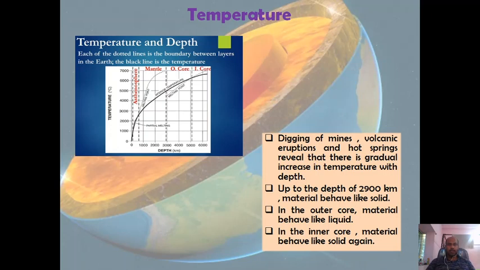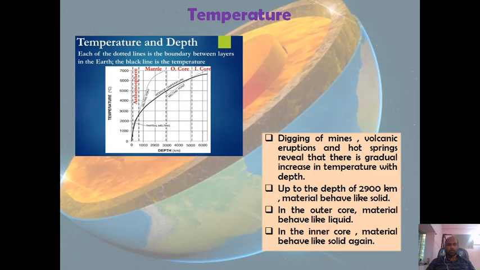In the mantle, the melting point of the rock material is more than the interior temperature. For that reason, what is happening in the mantle? The rock material exists in solid state. A similar thing is happening in the inner core.